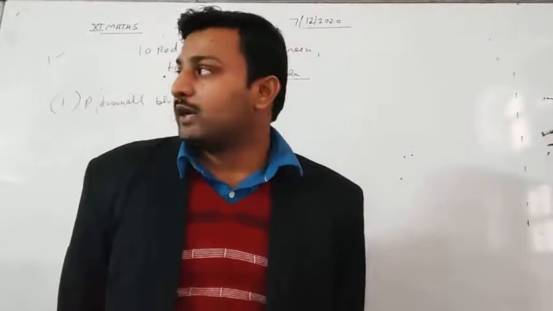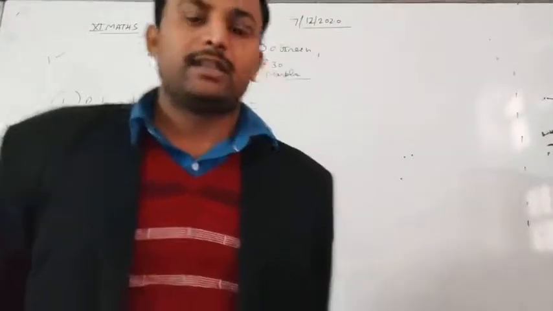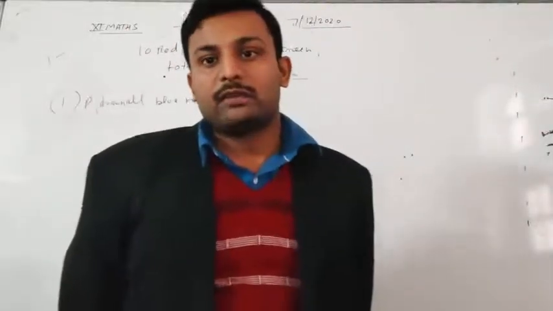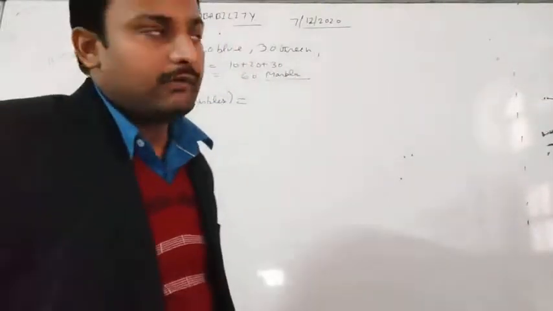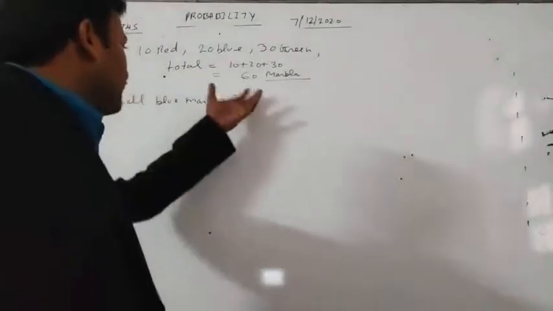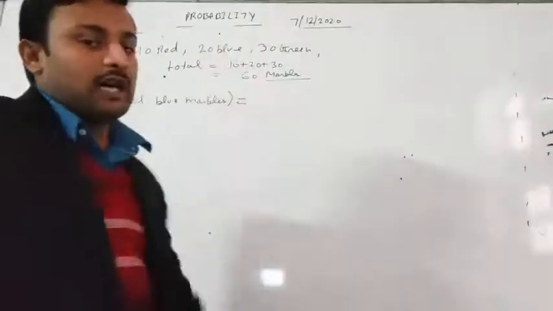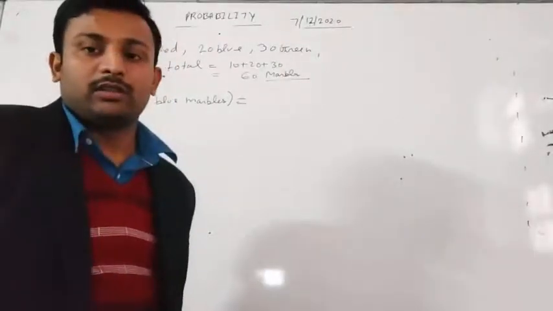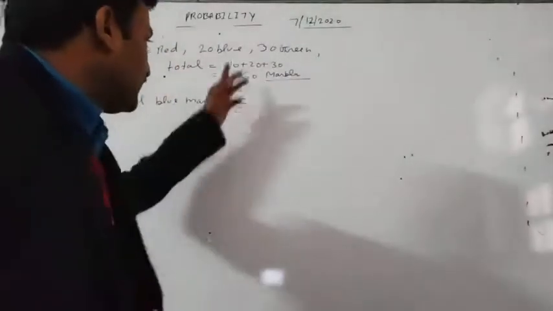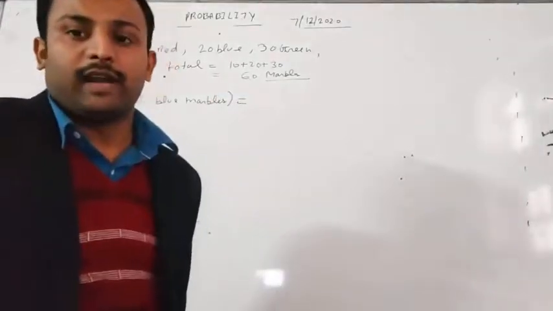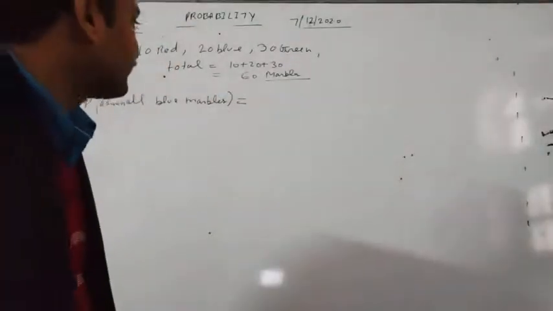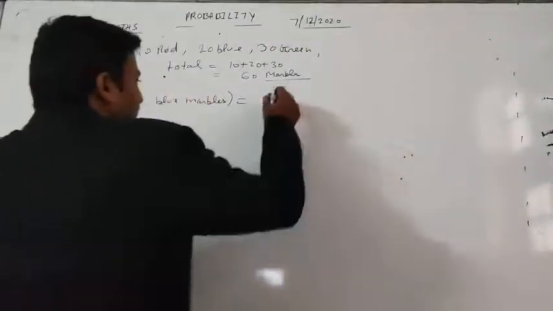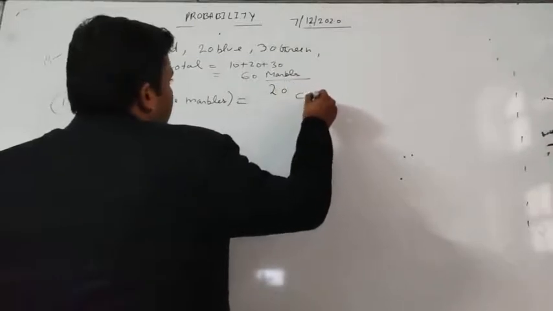It can be selected in 60C5 ways, and this will be our total number of outcomes. The favorable outcome will be that all 5 marbles are blue, so from 20 marbles we select 5 marbles, which will be our favorable outcome. So the probability of drawing all blue marbles will be 20C5.